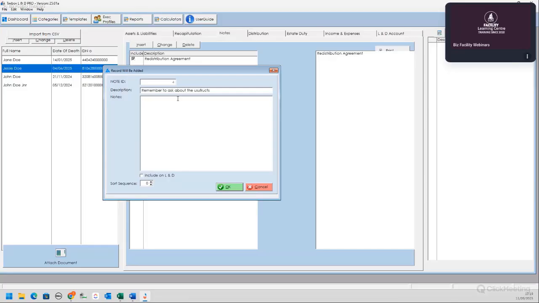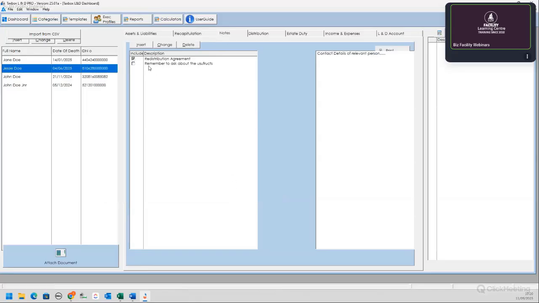And then maybe contact details of the relevant person. Okay. I'm just making up stories here, but this is what the notes are for. It's for you to remember things and also for you to add a note in the L&D account. So that one is for yourself, so it's not included in the L&D account.